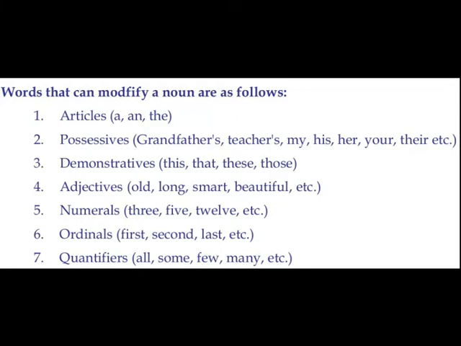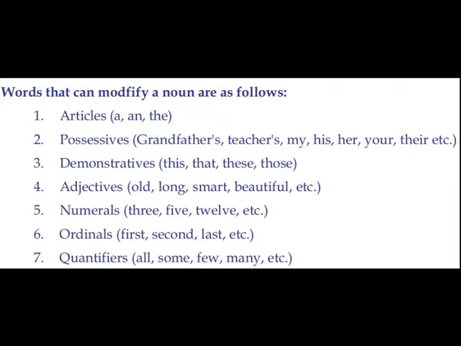Okay. Now, another possible set of modifiers is demonstratives. Demonstrative pronouns. This, that, these, those are the demonstrative pronouns. The meaning itself is clear from that word, demonstratives. You can use these words to demonstrate something.